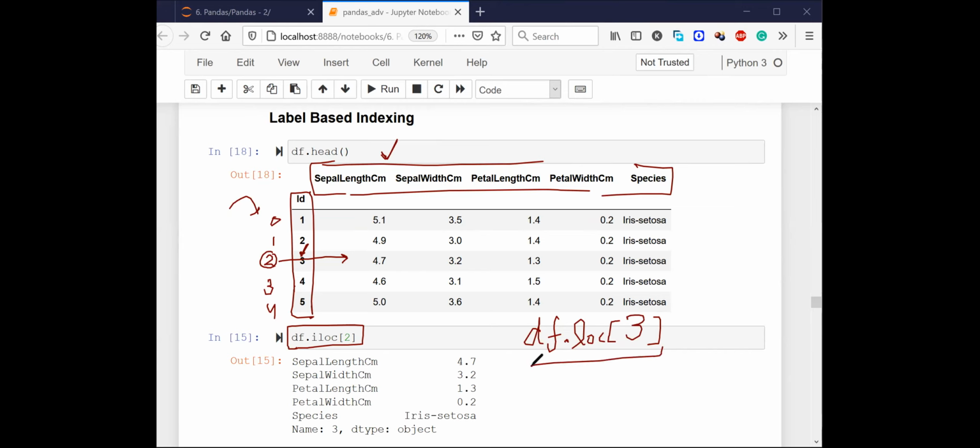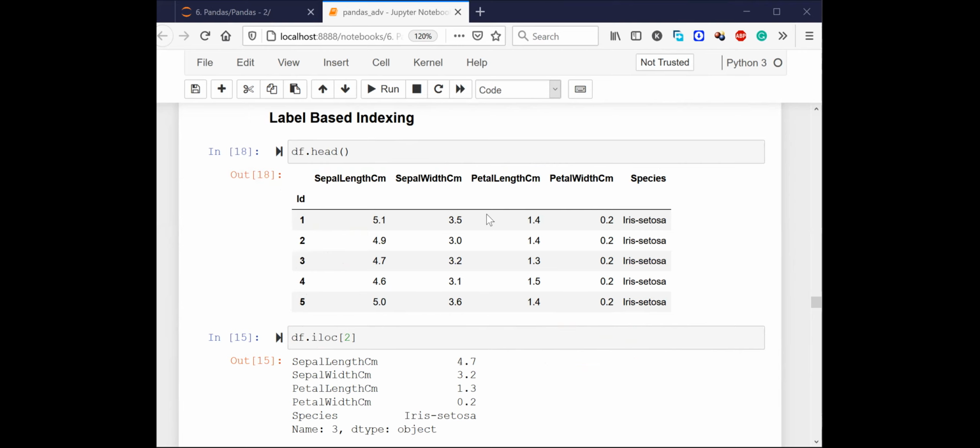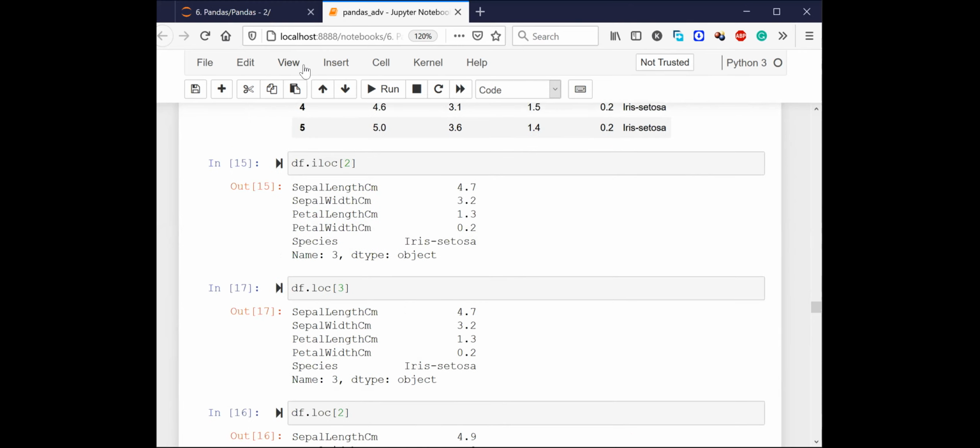Right. So you need to put the label index here, right? This is the label index. In order to access this row, this is how loc will identify that this is the row you are talking about, right? This is the only thing about loc and iloc, right? So let's try to look at it. See, using iloc you have to say 2, but using loc you have to give it the actual label index.